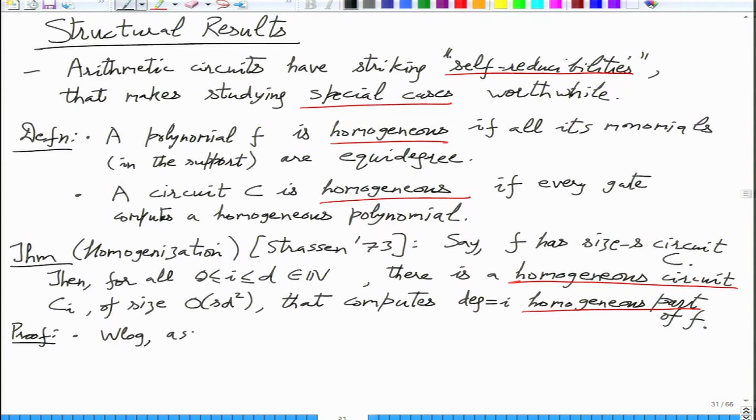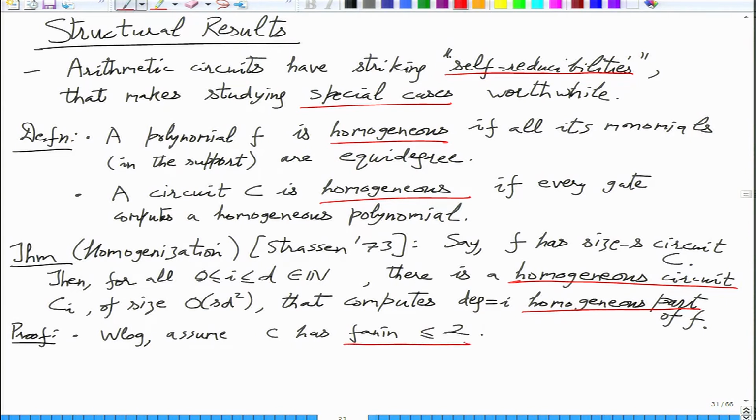Without loss of generality, assume C has fan-in just 2. If it had more fan-in, a similar proof will work, the proof will not really change much. Actually, assume that it has fan-in 2, and if the fan-in is more, then convert it into fan-in 2. This will increase the size slightly, but not by much.